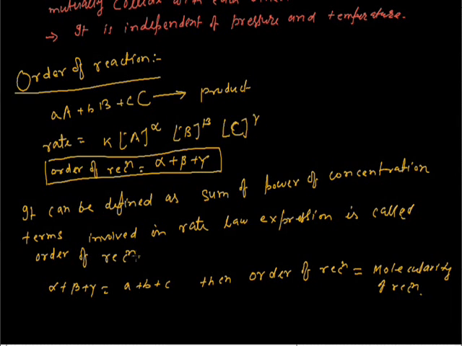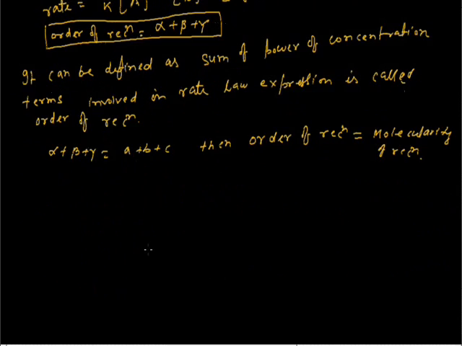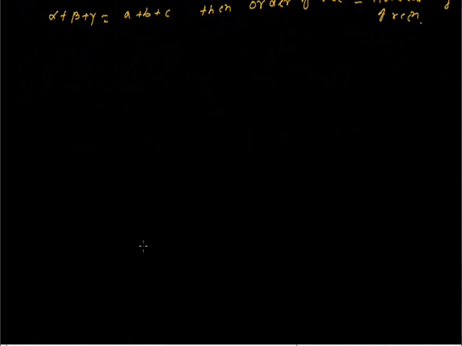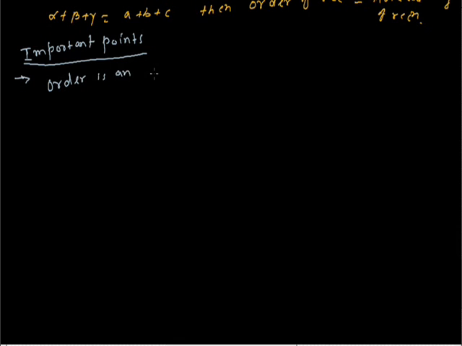Now I am discussing important points related with the order of reaction. Order is an experimentally determined quantity. It is not a theoretical concept. It is an experimental concept.